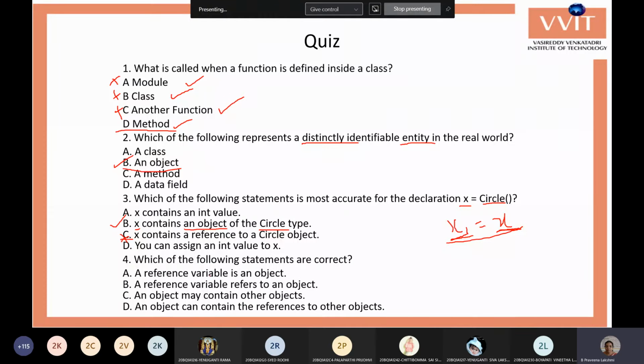First statement, a reference variable is an object. A reference variable refers to an object. Third one, an object may contain other objects. Fourth one, an object can contain the references to the other objects.